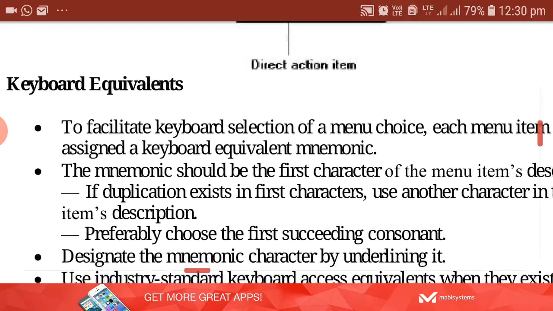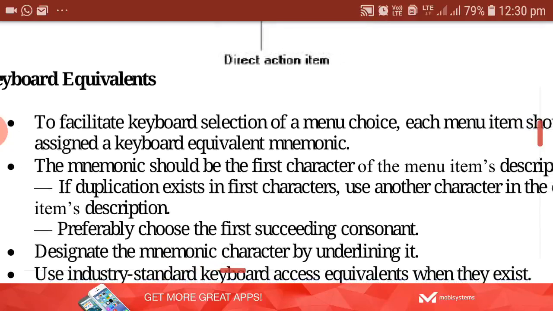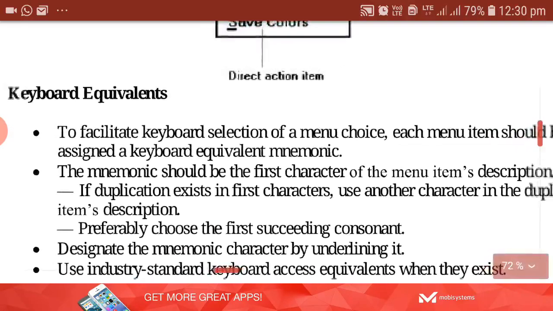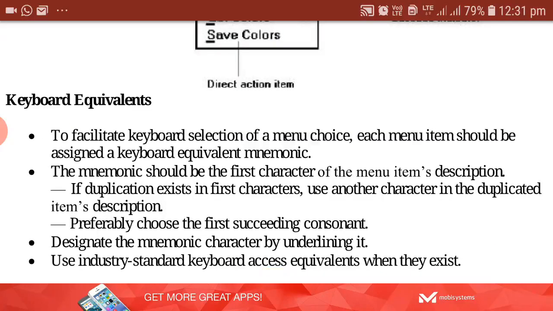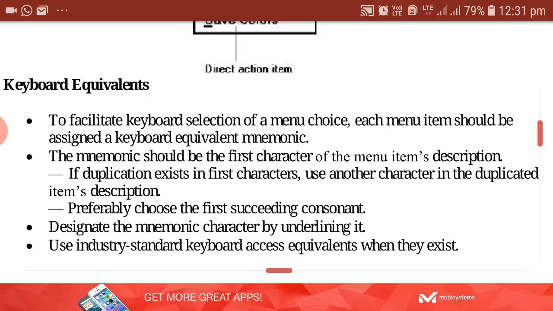Next, keyboard equivalents, to facilitate keyboard selections of the menu choice. See, menu options can be selected either using a pointing device, that is your mouse, or else it can be selected using a keyboard also, right? So that option has to be provided to the user. So always you have to assign the keyboard equivalent mnemonic. The mnemonic should be the first character of the main menu's item description. Usually we will take the first character as a keyboard mnemonic. So if that particular character has already been selected for any other menu item, then you have to go for the other character.